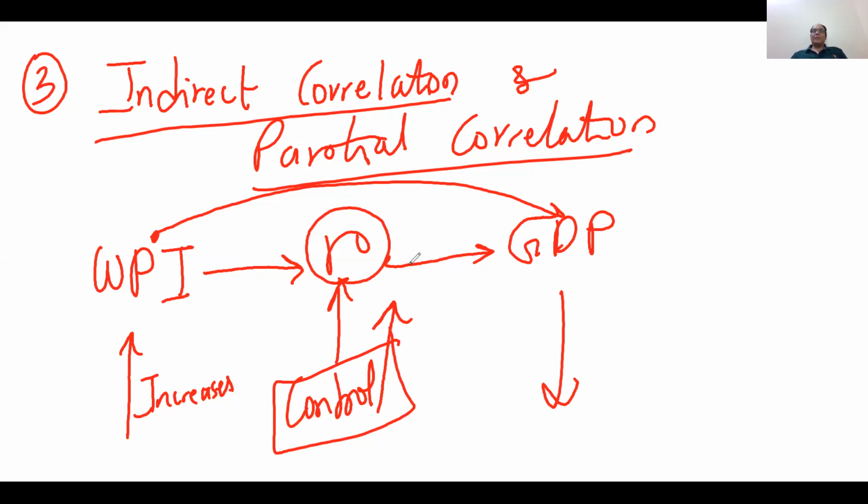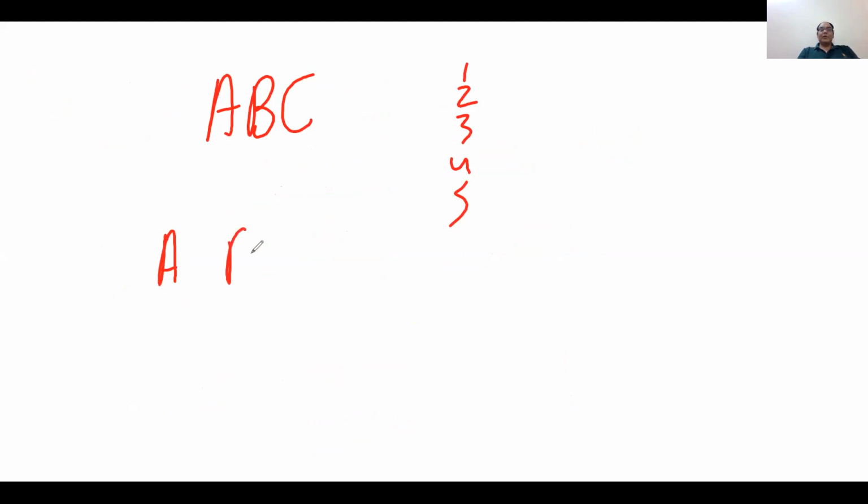Now, what is this control? I'm showing you with the help of one example. Suppose there are 3 students in your class, A, B, and C, and they are giving an examination of 5 subjects, 1, 2, 3, 4, 5. They are sitting like this: A is near B and B is near C. Actually, A and B are close friends, B and C are close friends, but A and C are not friends. This is the actual scenario. A and B are very close friends, B and C are close friends, but A and C do not know each other.